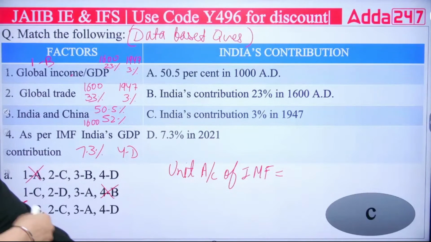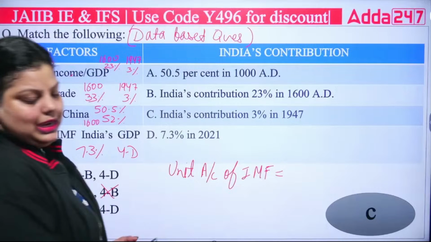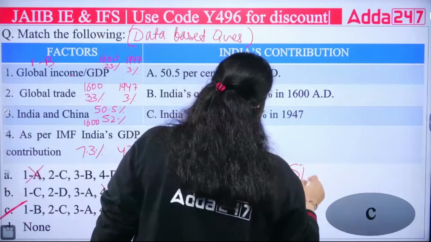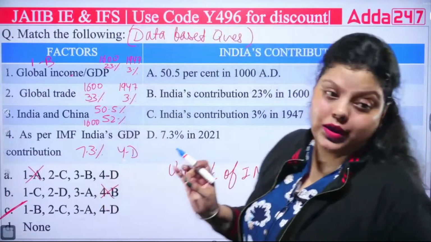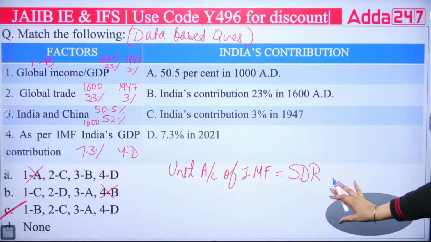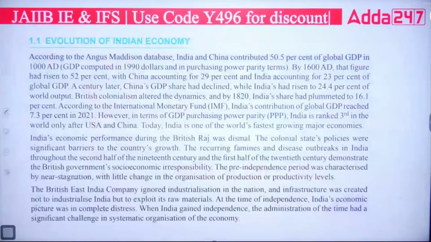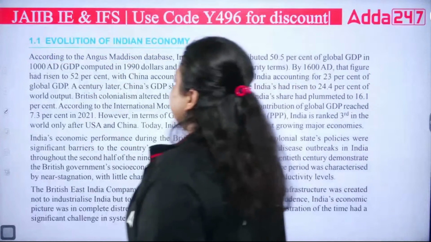The unit account of IMF, which is created as a supplementary global asset. Okay, it is very good. SDR, special drawing rights, which is also known as a basket of currency, which covers the 5 currencies, is known as your unit account of IMF. Okay, very good. Now you can see the whole data is given to us here.